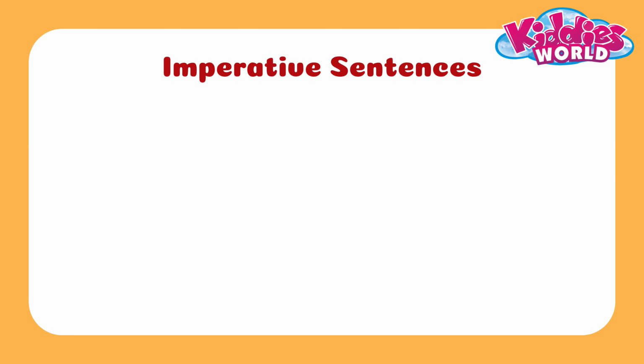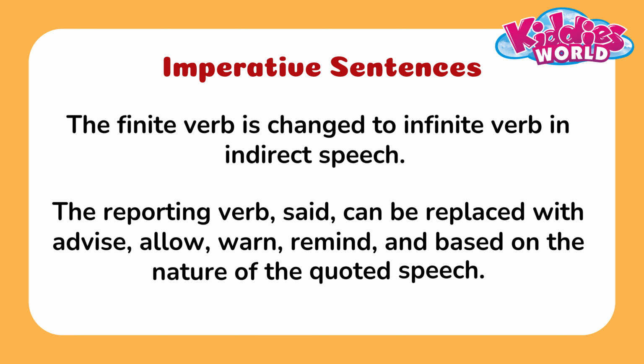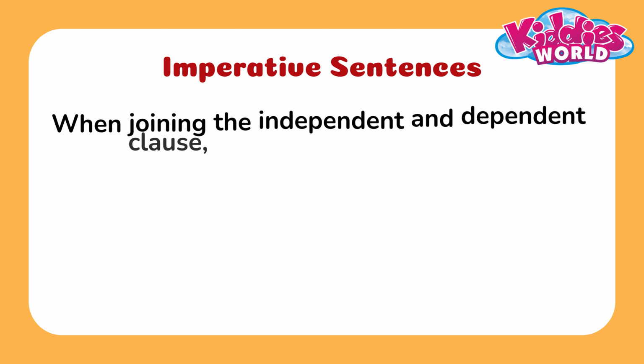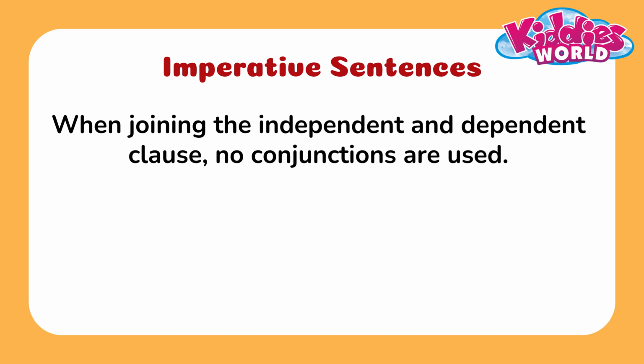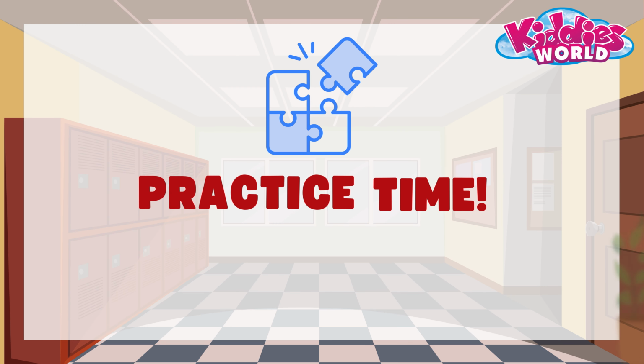Imperative sentences. The finite verb is changed to infinite verb in indirect speech. The reporting verb said is replaced by advise, allow, warn, remind and so on, based on the nature of the quoted speech. When joining the independent and dependent clause, no conjunctions are used. Check the example. Time to practice.